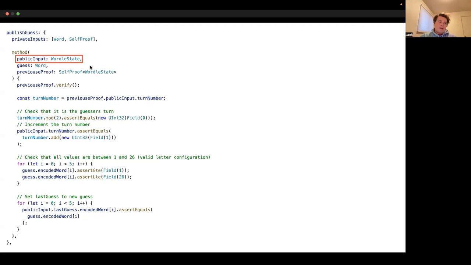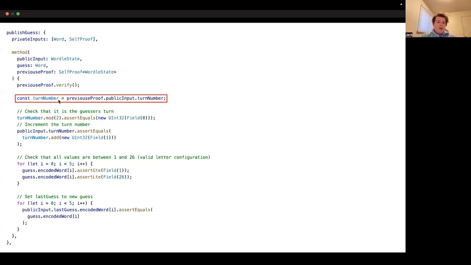By calling on the proof, we can just access the public input. Then we have our guess, which is private in this case. And then we have our previous proof, which is also kept private in this case. And so what we do is we verify that the previous proof is valid just by calling this verify method on it.